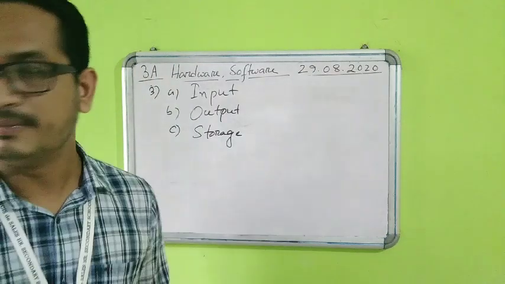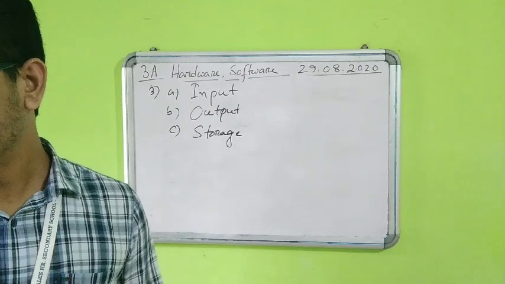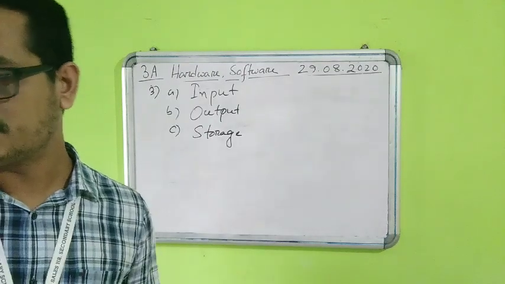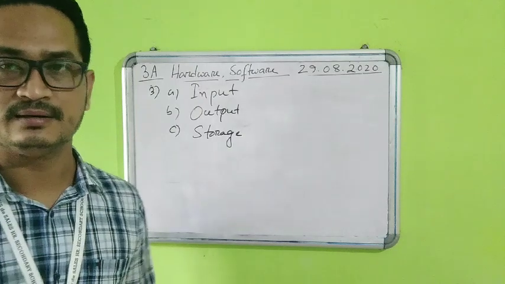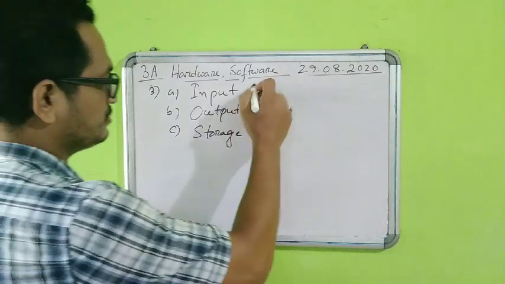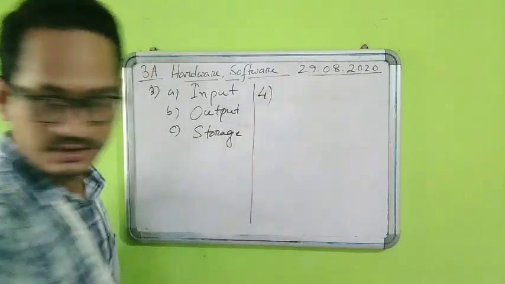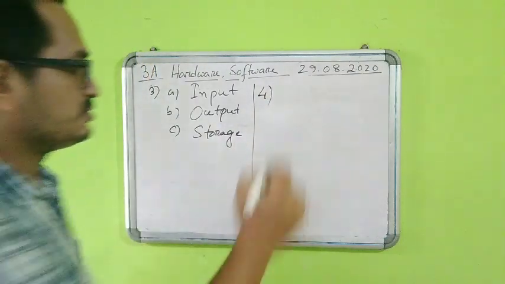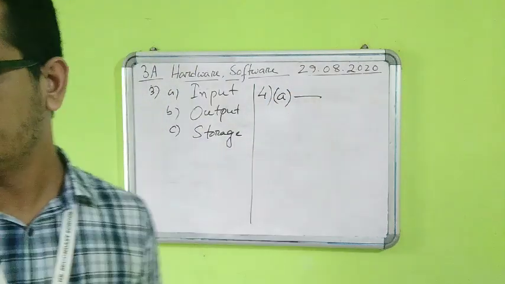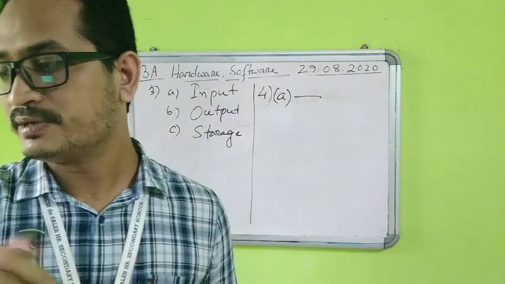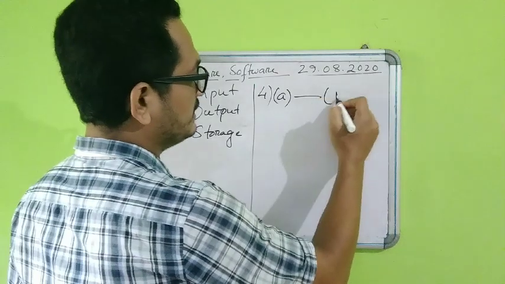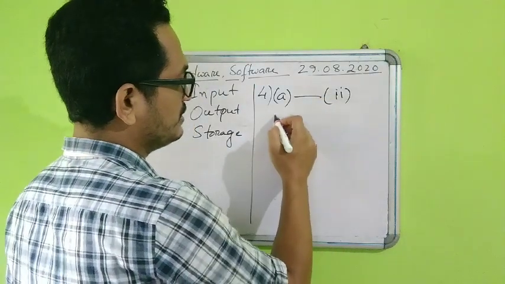Question number 4, match the following. Now, students, there is one column on the left hand side and one column on the right hand side. Some pictures and then names are given. We need to just match. So how I will match it: number A is projector. Which one is the projector in the right hand side column? That is option number 2. You can clearly see it is option number 2.